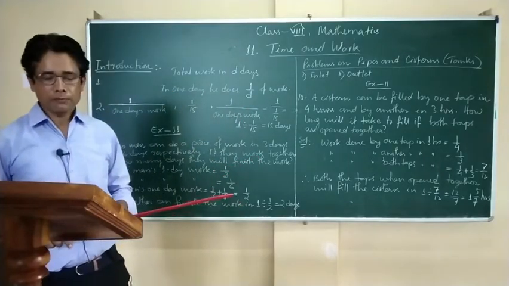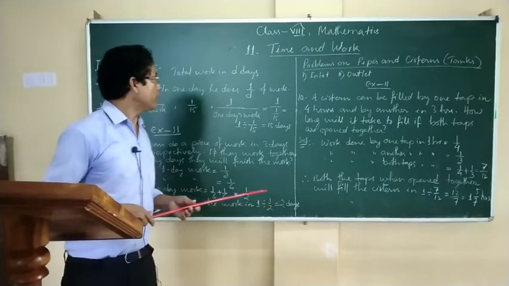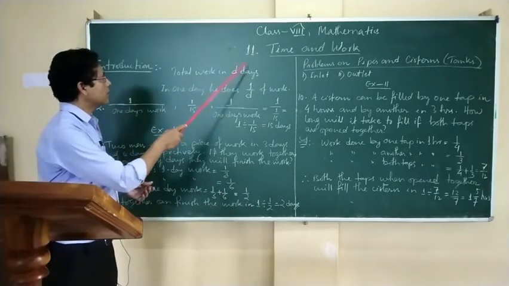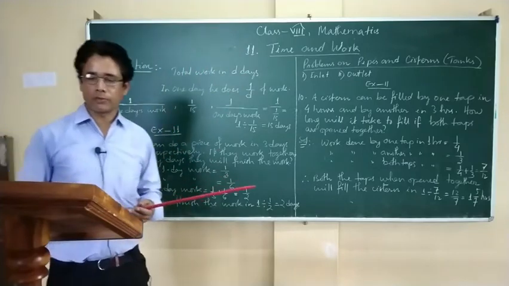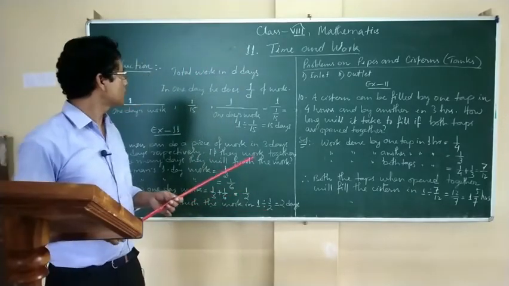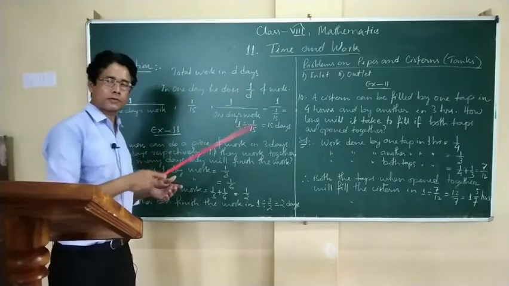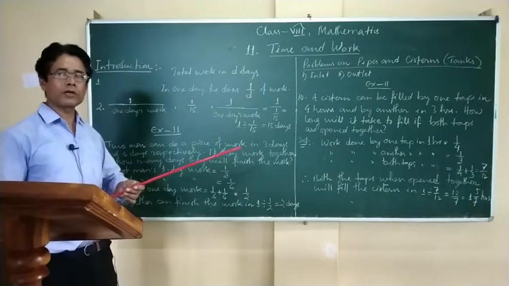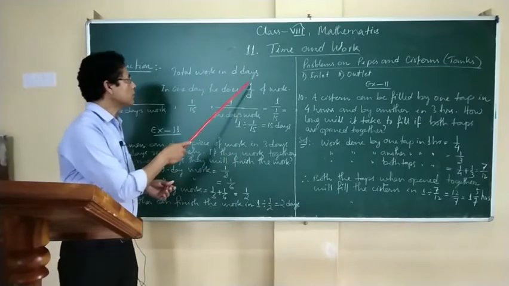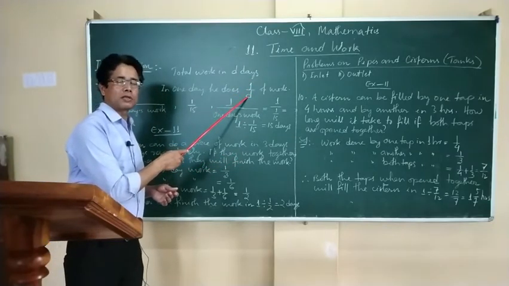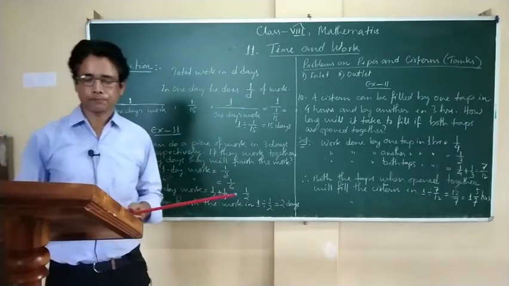For example, if a man finishes some work in 10 days, then in one day, how much of work will he finish? Or how much of work will be done by him? It will be 1 by the number of days, that is 10.